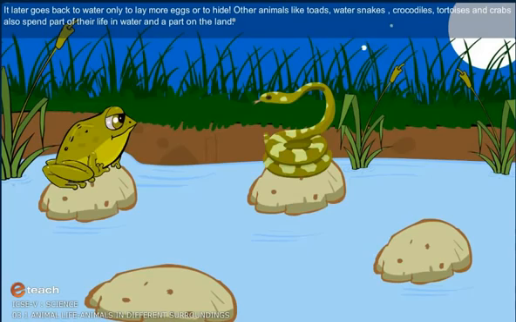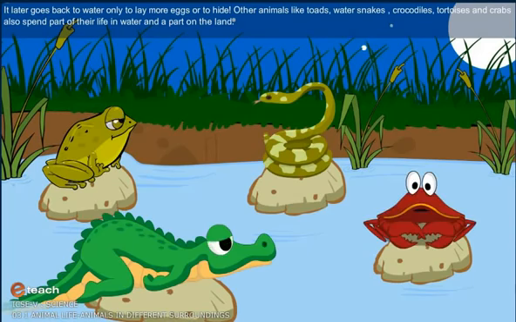Other animals like toads, water snakes, crocodiles, tortoises, and crabs also spend part of their life in water and a part on the land.